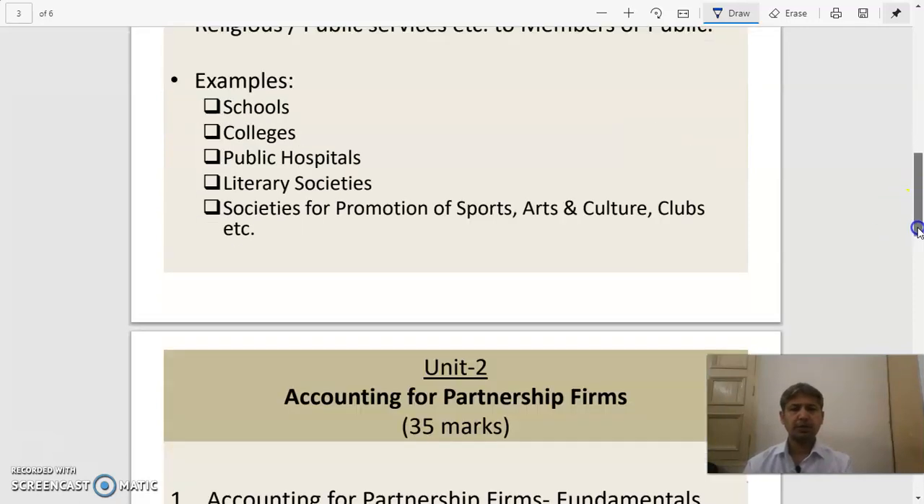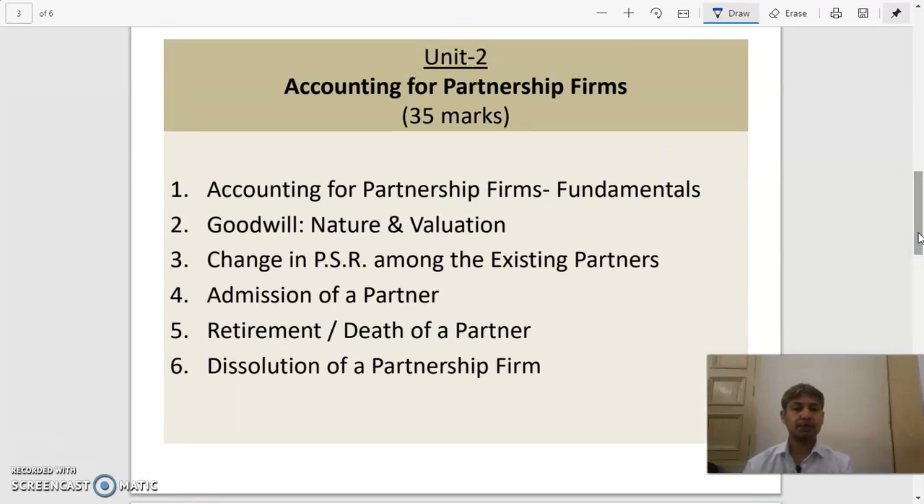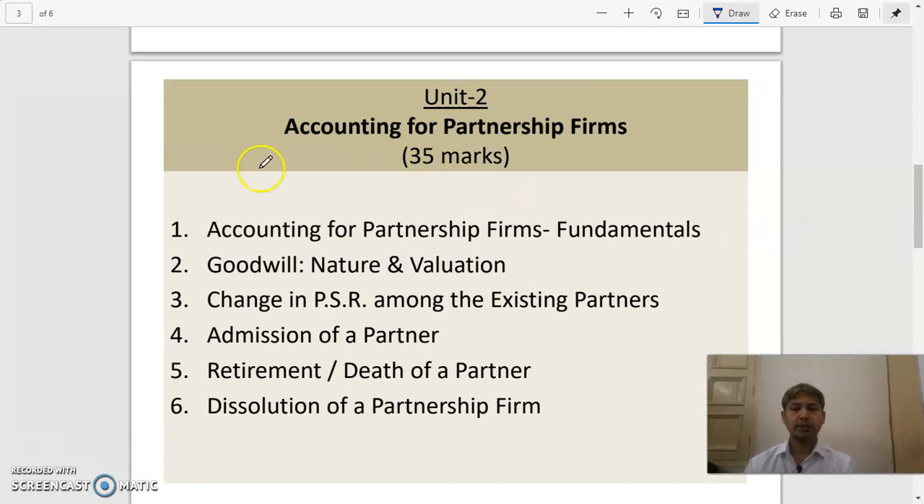Now coming to the next unit number 2, I told you that this is partnership. So in partnership, first of all, we will form the partnership. We will enter into the partnership. हम सबसे पहले partnership बनाएंगे. So fundamentals को सीखना है, how to enter into a partnership by constituting a partnership deed. Do we need to make a partnership deed compulsorily, or is it an optional thing? We will learn about it. Next is goodwill. Now what is goodwill? We need to understand, and how do we value it?